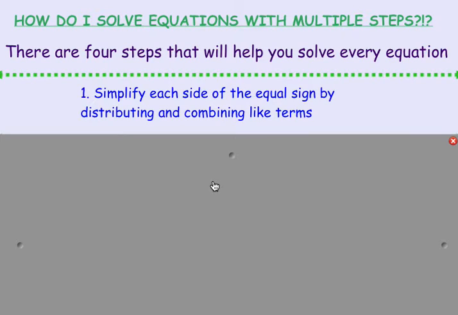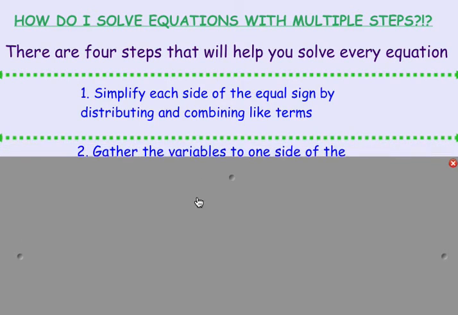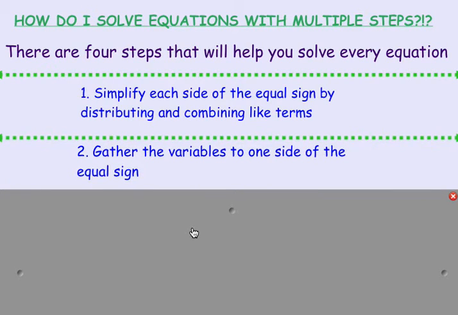The first step is to simplify each side of the equal sign by distributing and combining like terms. That's if you have something written outside of the parenthesis, you're going to distribute that in. The next step would be to gather the variables to one side of the equal sign. That means we want our letters to be all on one side. So if they're on both sides, we need to do an opposite operation to get it over to the other side.